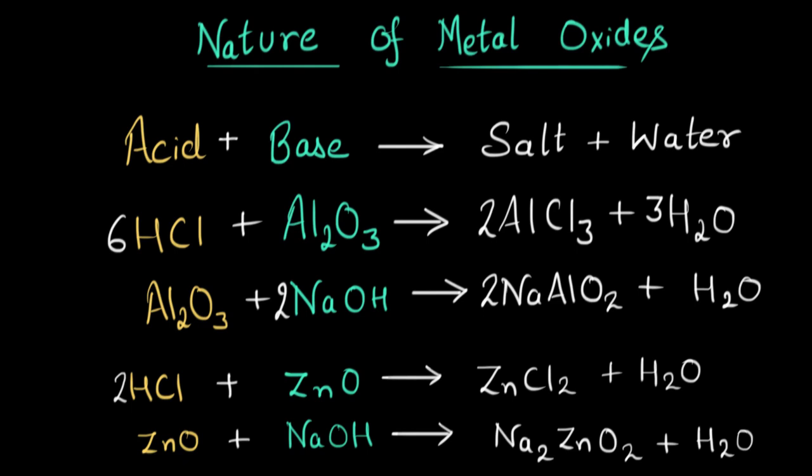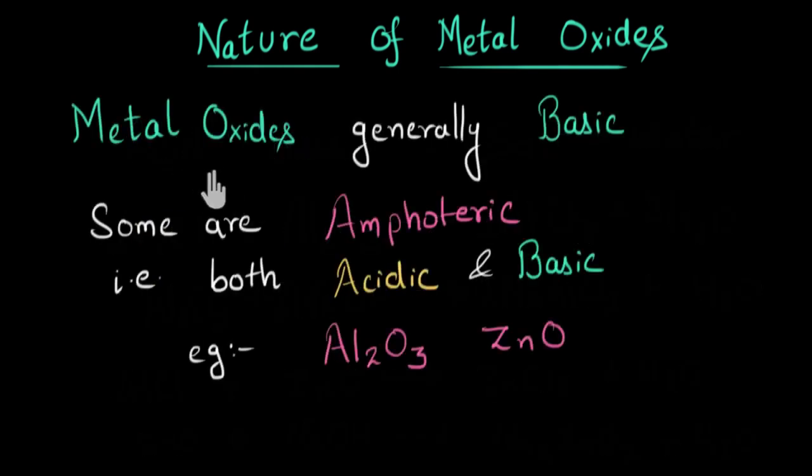So far we have seen that metal oxides are generally basic in nature, whereas there are some exceptions. Some metal oxides are called amphoteric, meaning they can act both as acid and base. And we saw the examples of them, aluminium oxide and zinc oxide.